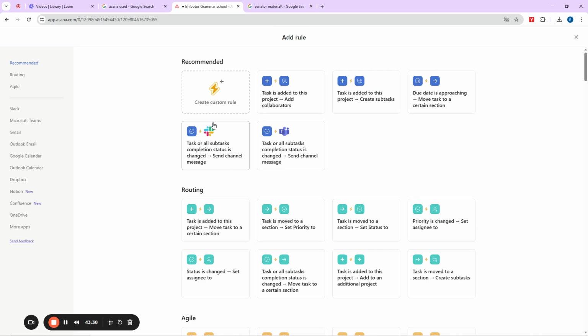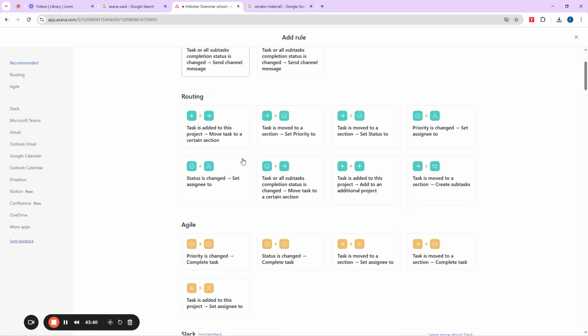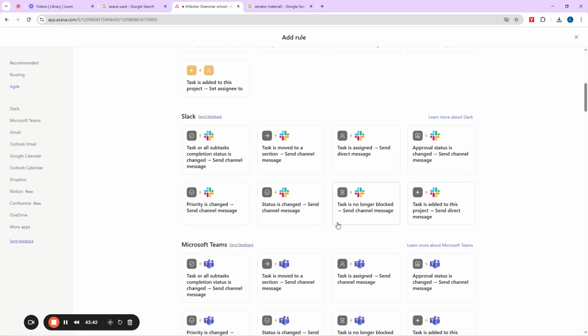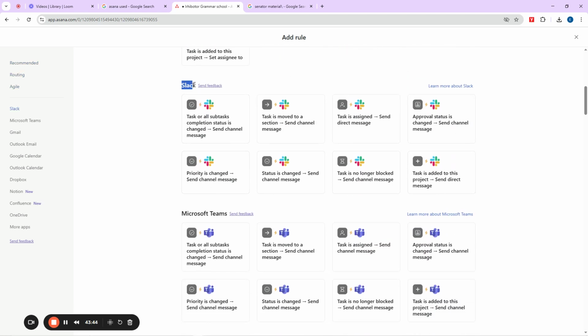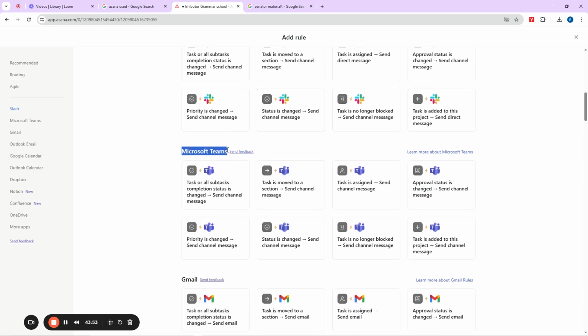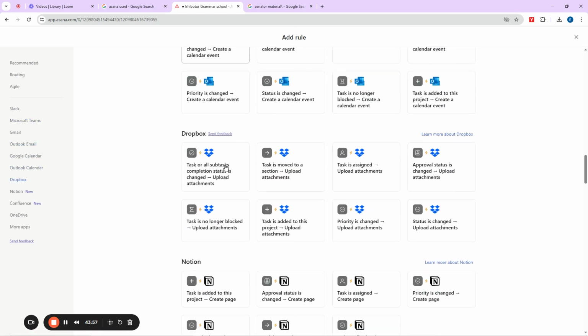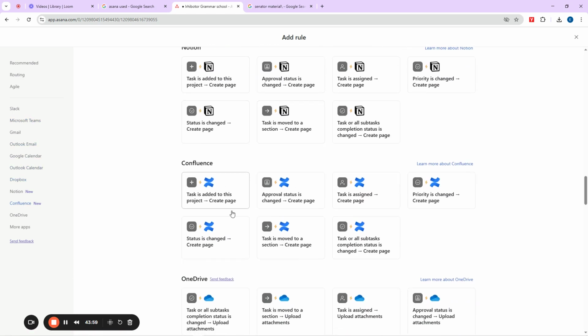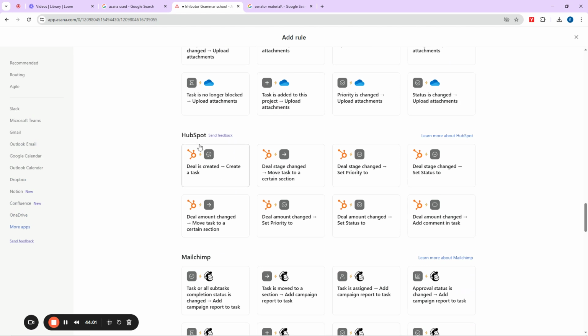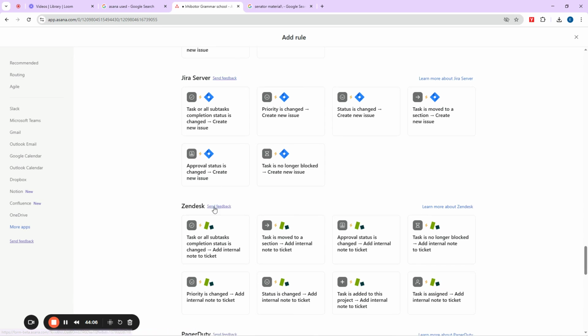So I want to create a custom rule. But I must tell you that on this Asana here, you have rules according to different environments. You see, we have rules for Slack. So if you wanted to do automation for your Slack, you can use any one here to do it without wasting time. Then if you wanted to use Microsoft Teams, you have the rules for it. If you wanted to use Gmail, you have one for it. Then Dropbox, Notion, Confluence, OneDrive, HubSpot. I see HubSpot supported here. You even have Mailchimp here. You can use them by clicking on them and then working with it.